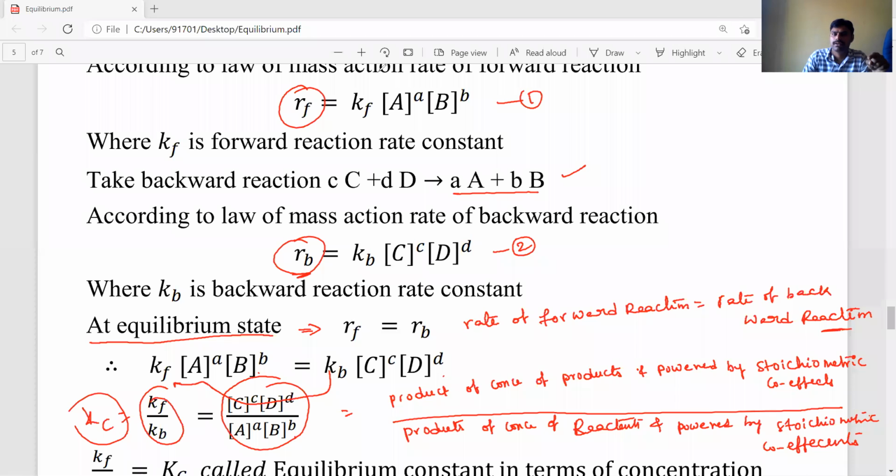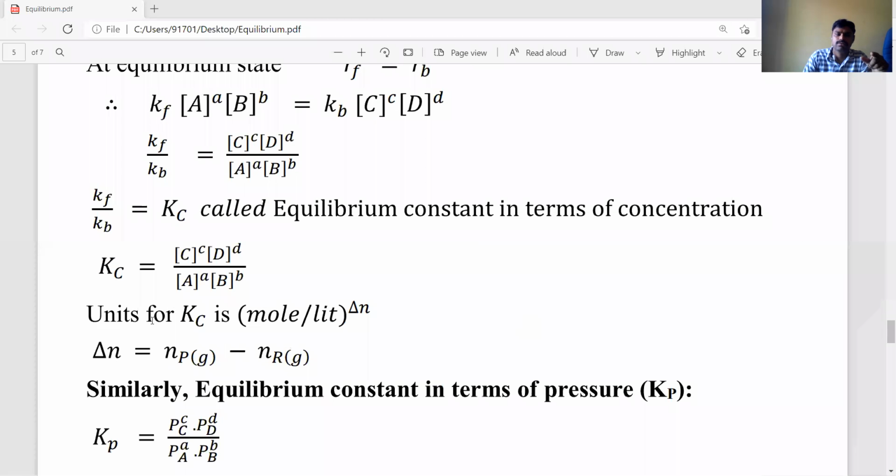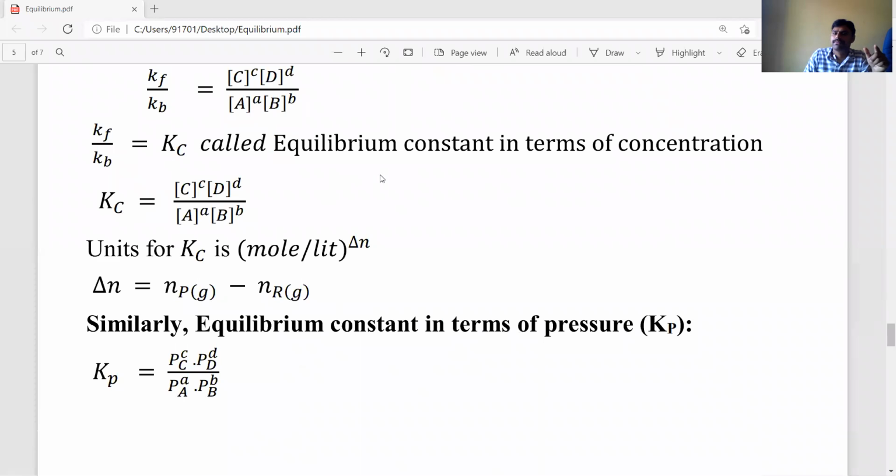Okay, listen carefully, that is the equation I gave. So Kc is equal to [C] power c into [D] power d by [A] power a into [B] power b, where Kc is called the equilibrium constant in terms of concentration. The units for Kc: concentration by concentration, but the powers are different, so the units are mole per liter whole to the power of delta n.